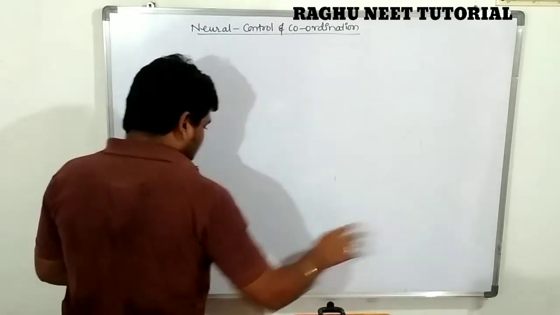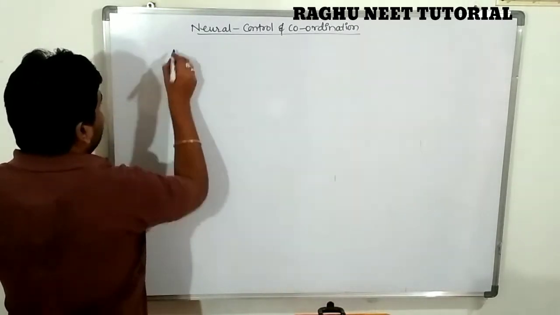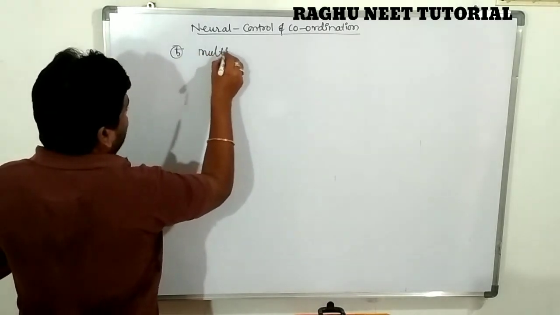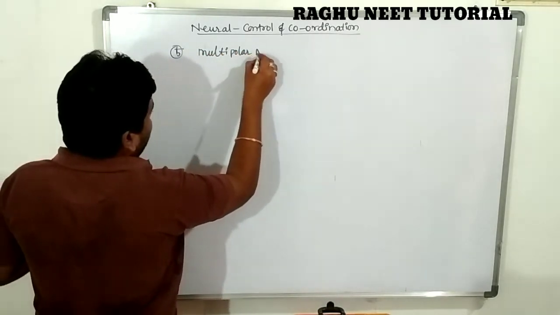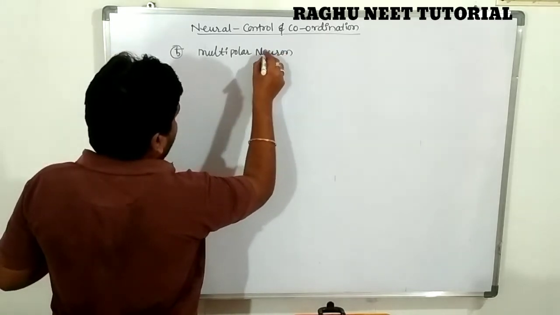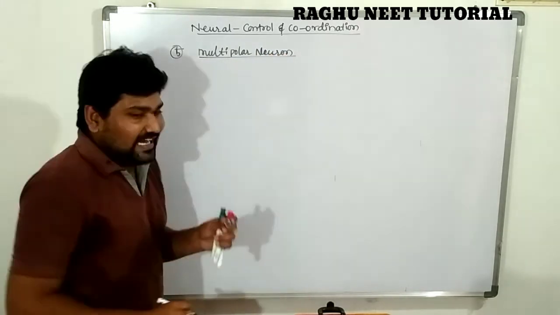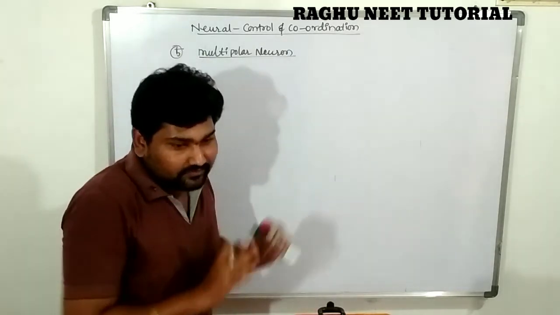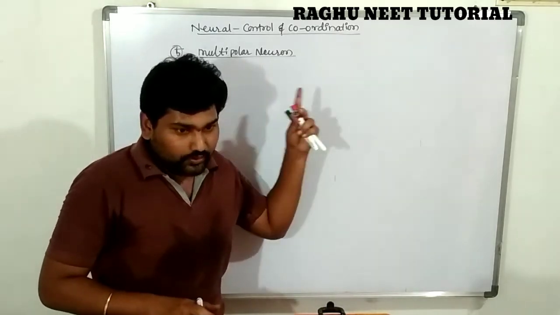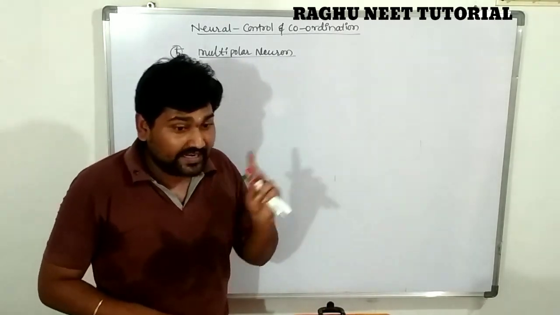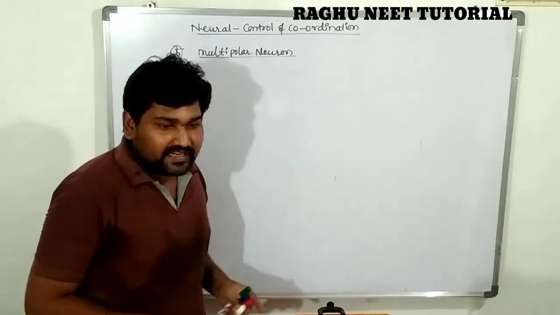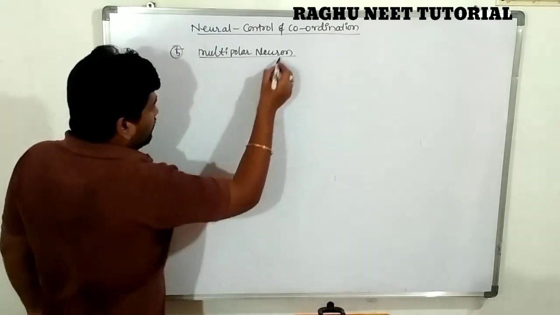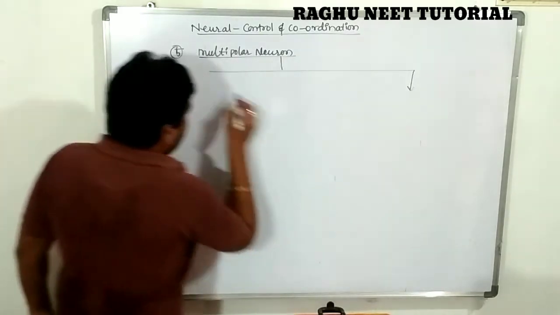Now, the multipolar neuron, the fifth one. These multipolar neurons can be classified into three types according to their function, not structure. So neurons can be classified into five types according to their structure and function, but into three types according to their functions. Very important.